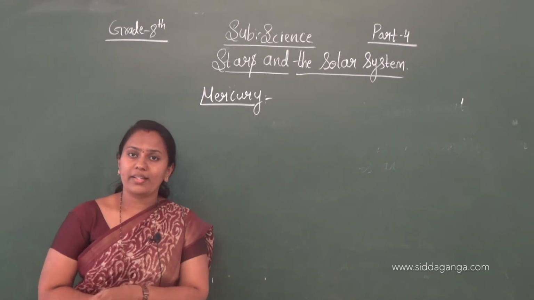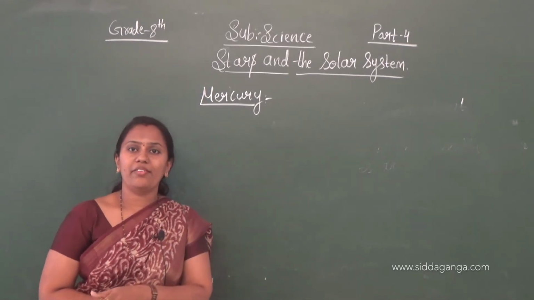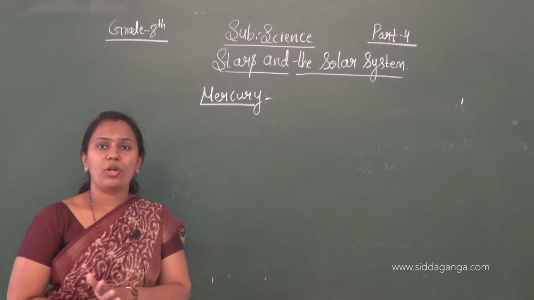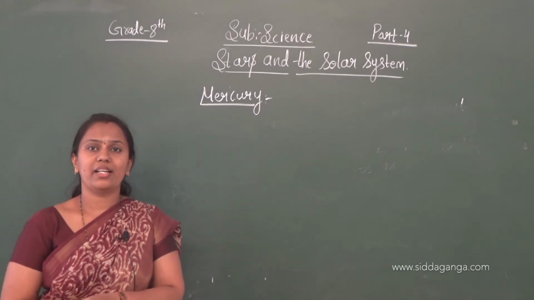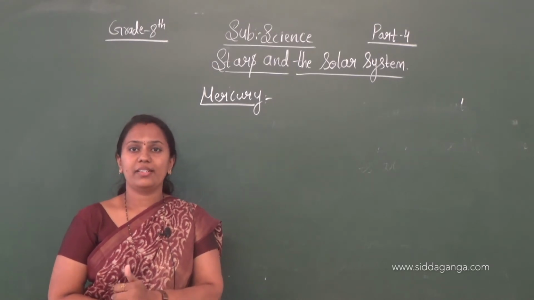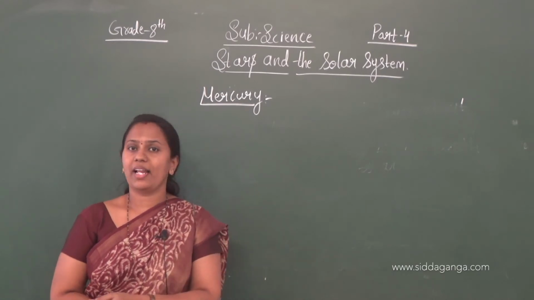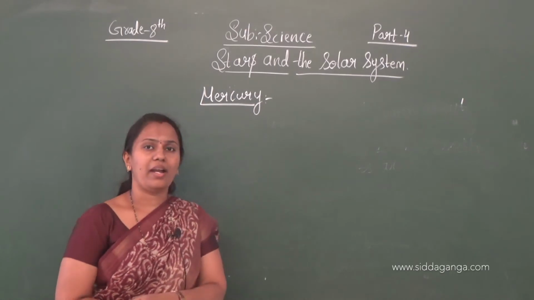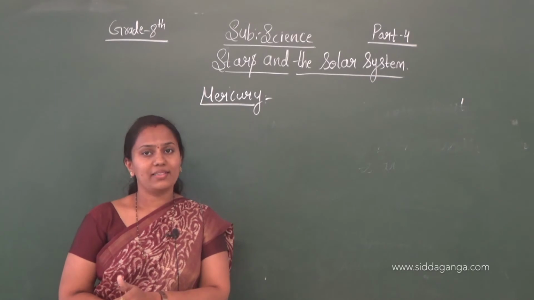It is the hottest planet, and no life exists here because this planet does not have any atmosphere. The things essential for living beings, like water, oxygen and carbon dioxide, are not available. That's why no life takes place on this planet.